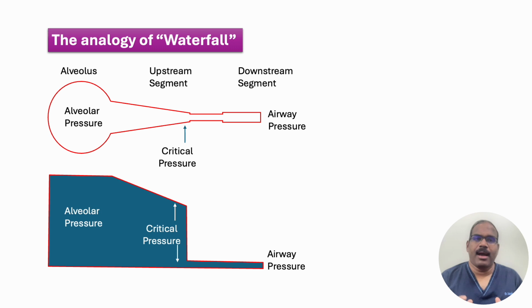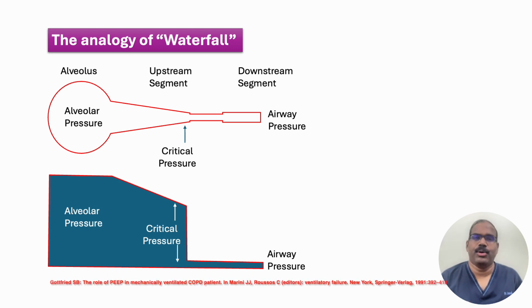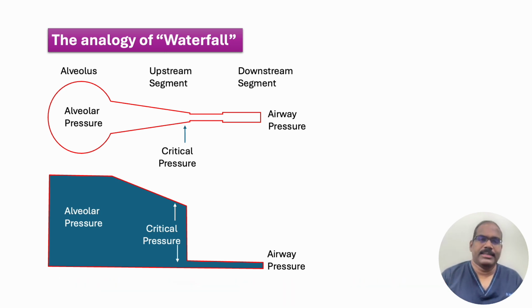Let us now examine how external PEEP helps to treat AutoPEEP. Here is the classic analogy of a waterfall. You can see the high alveolar pressure mapped here in this tracing, and then there is a narrow collapse segment.